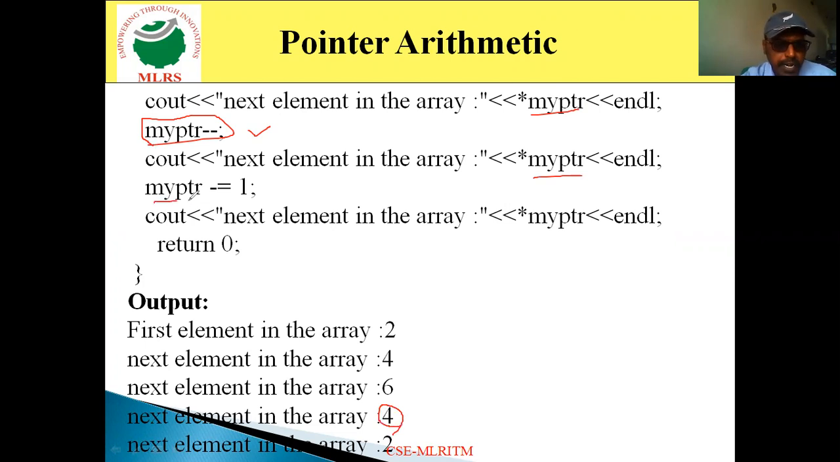Again, myptr minus is equal to 1. That indicates myptr is equal to myptr minus 1. Again, it is decrementing by one value. So when I print the value of pointer myptr, it points to the previous of 4. It indicates 2. So it points to the value 2, and we print that by means of pointer myptr. So this is the way how we perform pointer arithmetic operations. You can perform arithmetic operations by means of pointers.